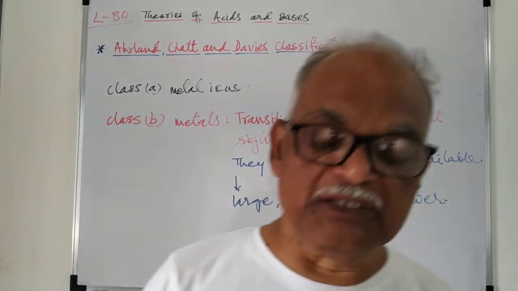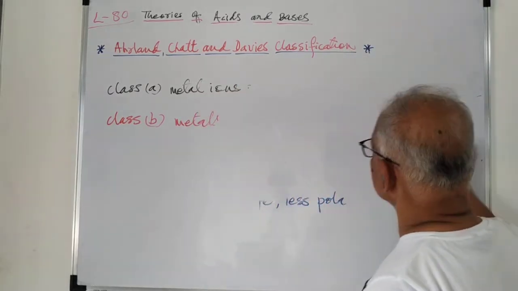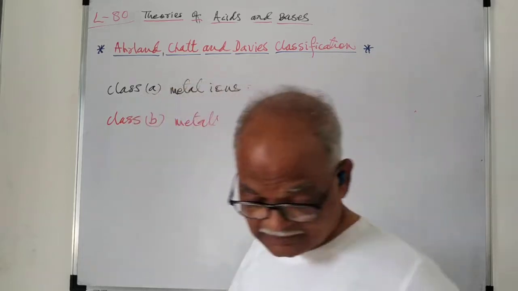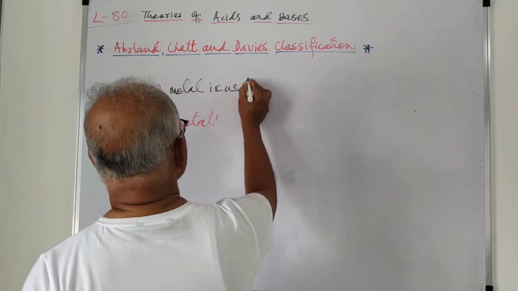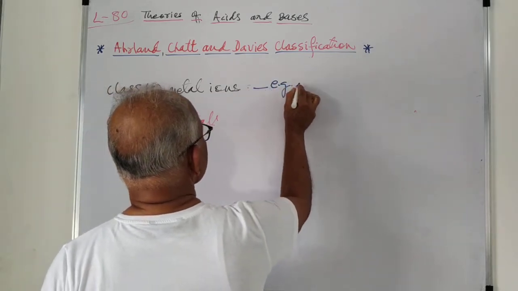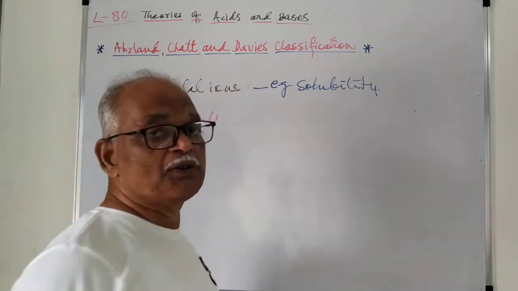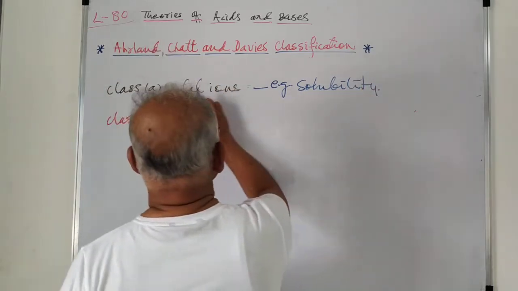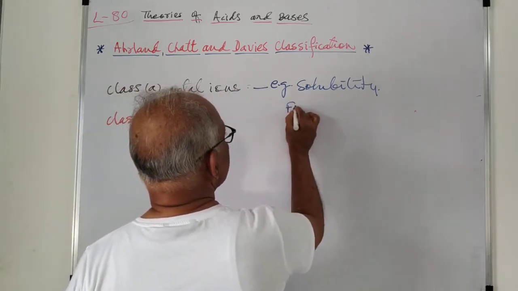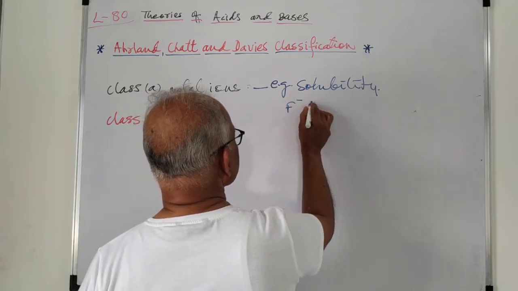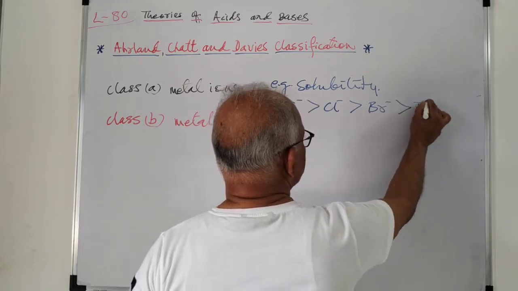Now if we see the solubility of these compounds, if we see their salts of these A group, they have solubility in the order F minus, Cl minus, Br minus and I minus.